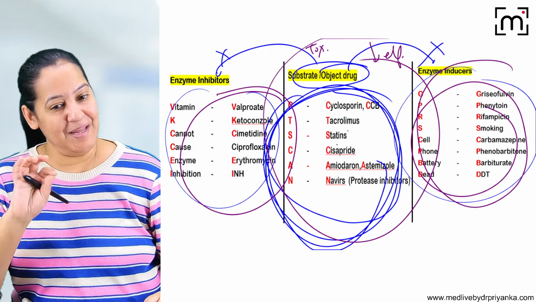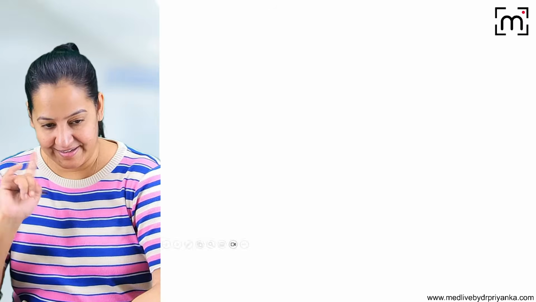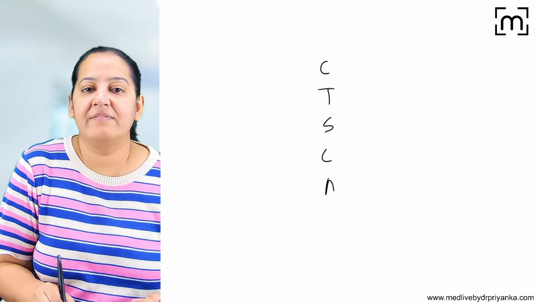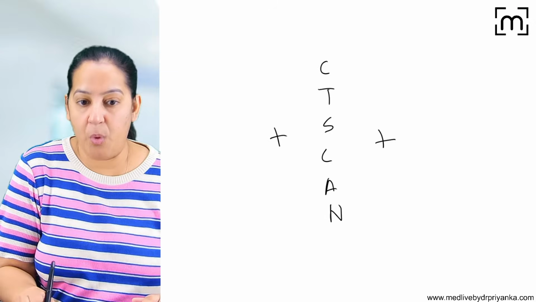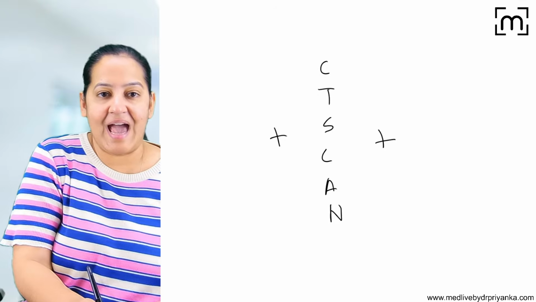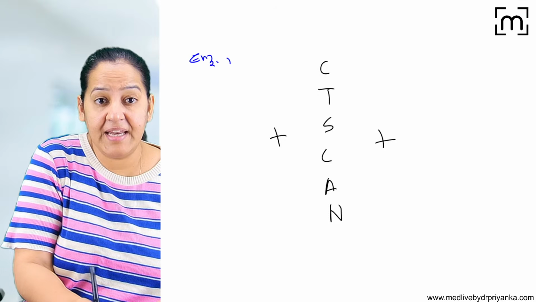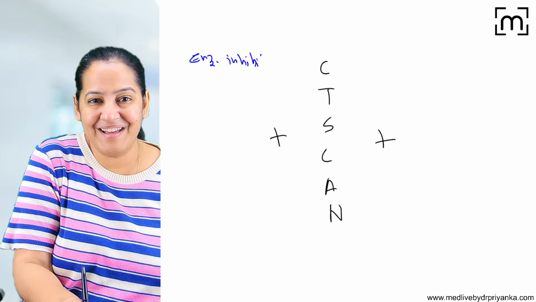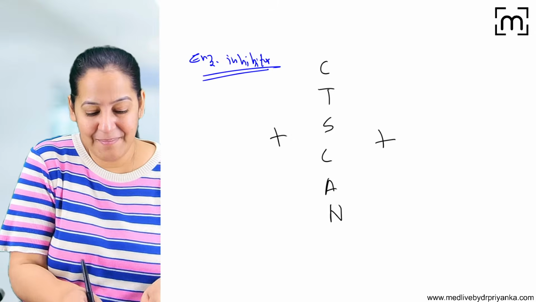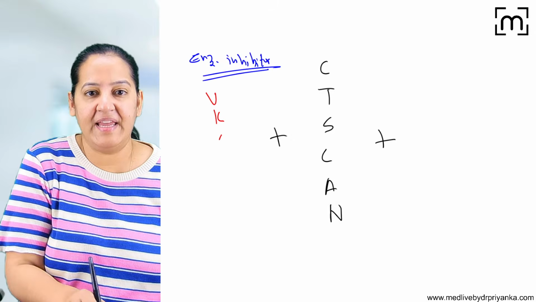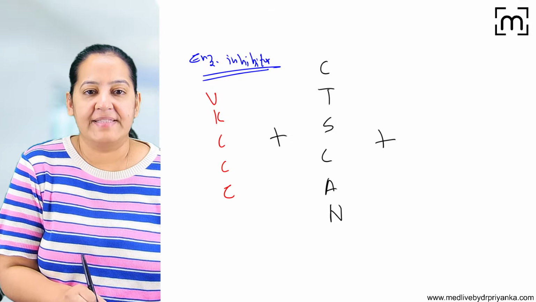So that is enzyme inhibition, enzyme induction. Never give CT scan with what and with what? Never give CT scan with enzyme inhibitors. You know what are enzyme inhibitors? Vitamin K cannot cause enzyme inhibition.